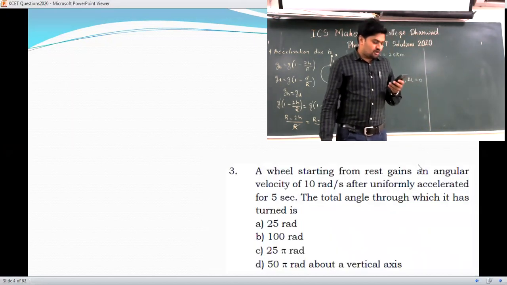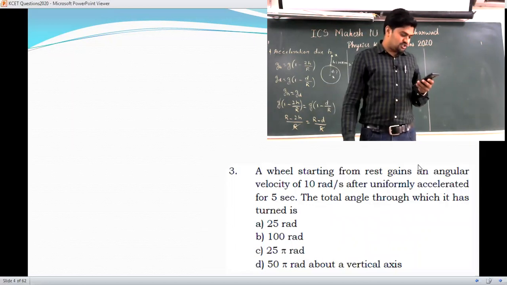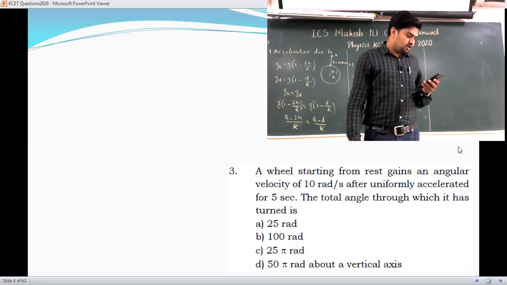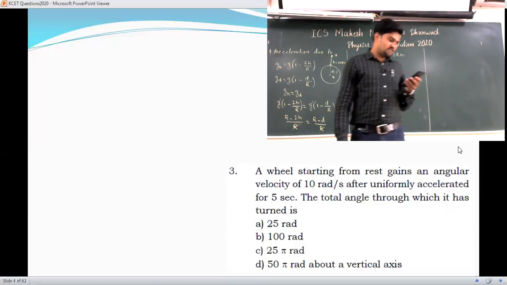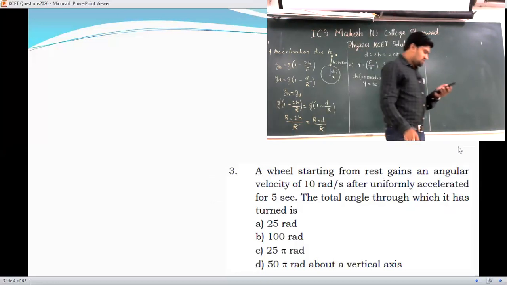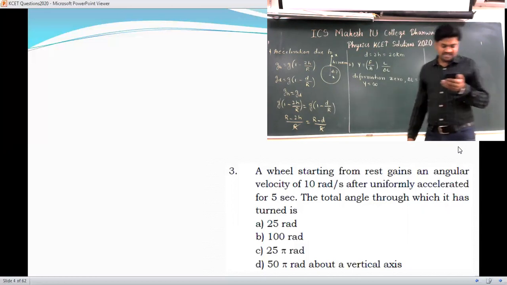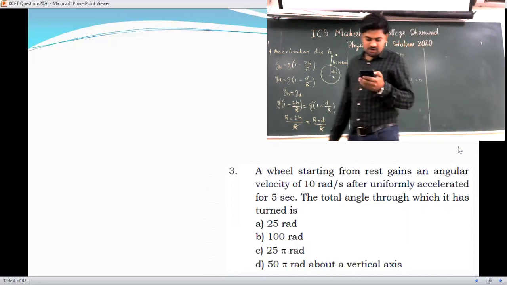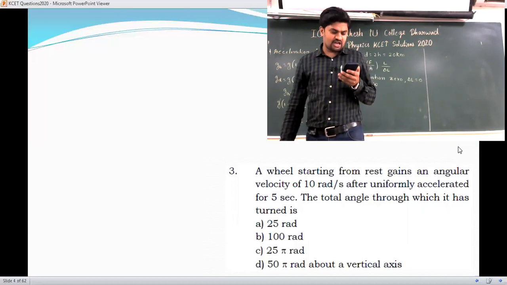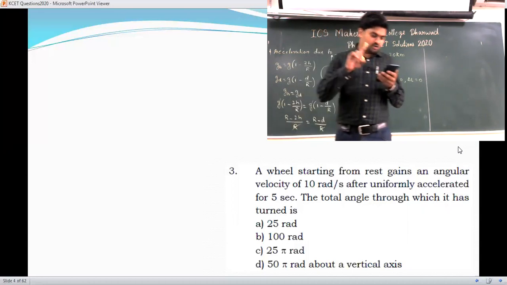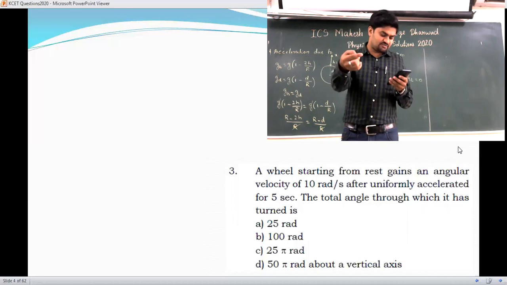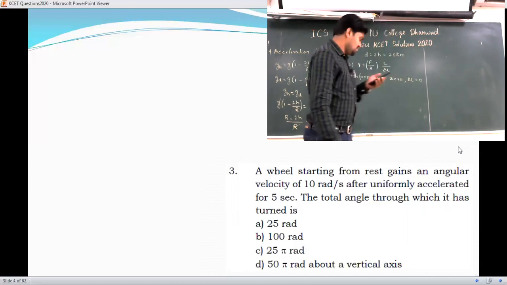A wheel starting from rest gains an angular velocity of 10 radian per second after being uniformly accelerated for 5 seconds. The total angle through which it has turned is... So here the angular velocity is given. They have told us it started from rest.